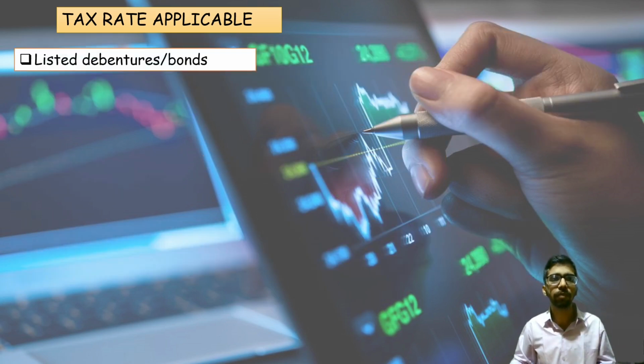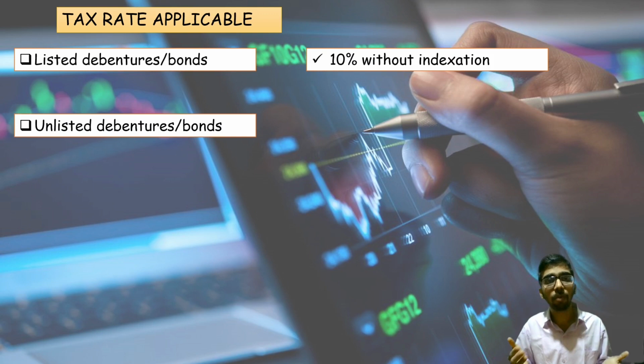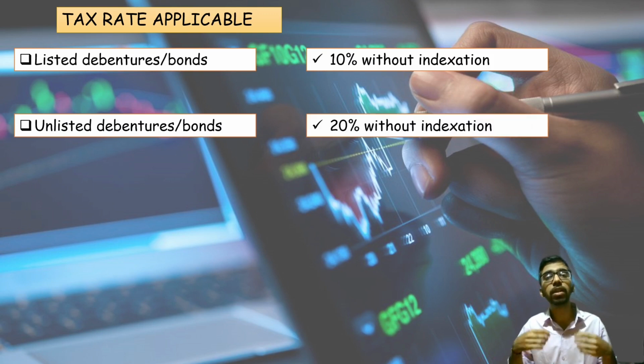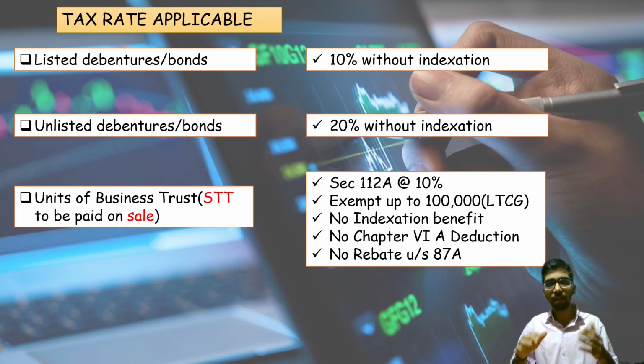To be continued, listed debentures or bonds. For that, 10% without indexation; no indexation benefit will be given. Unlisted debentures or bonds which are not listed, 20% without indexation. Understood? 20% without indexation. Units of business trust where STT has been paid at the time of sale. For that, the same criteria, section 112A applies, 10% over and above 1 lakh rupees. We have already discussed it in our listed equity shares.